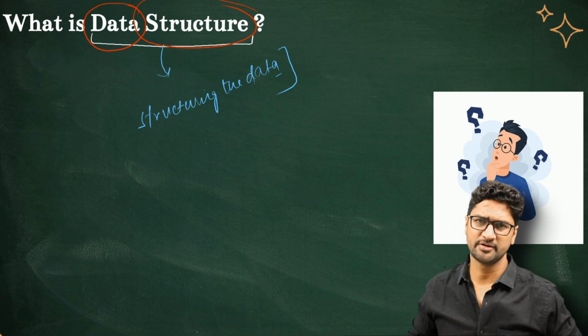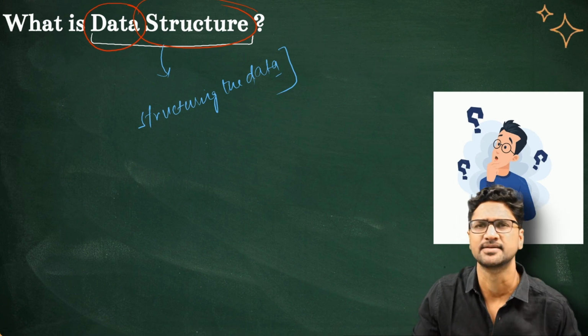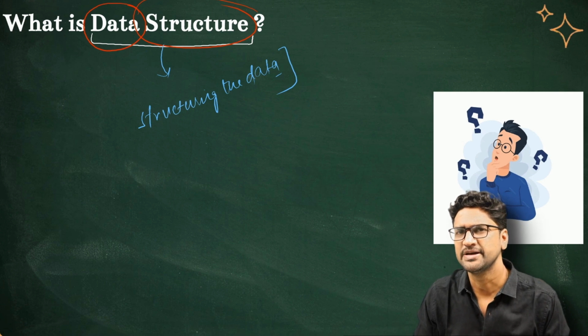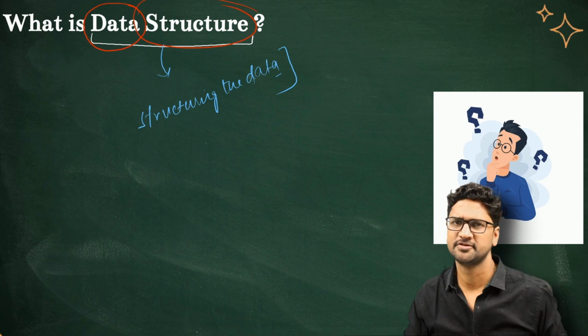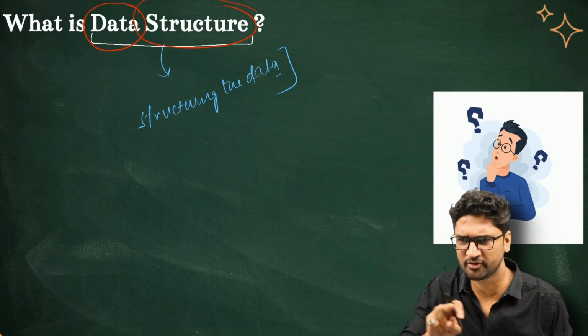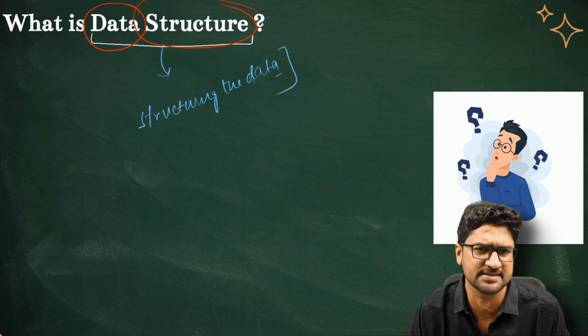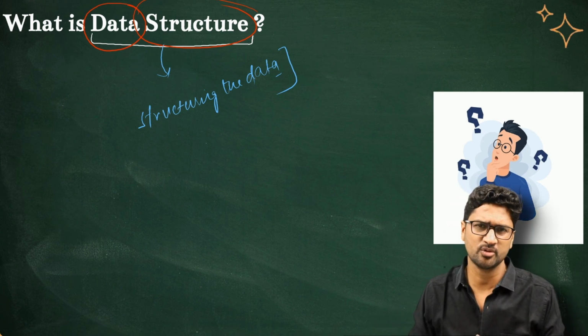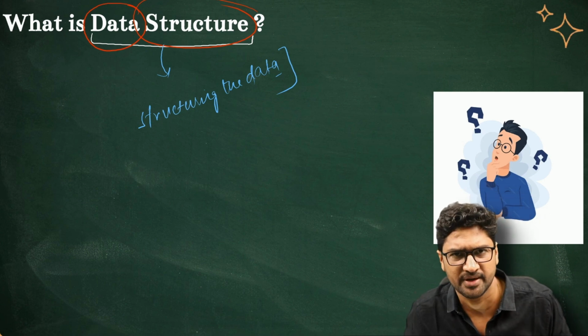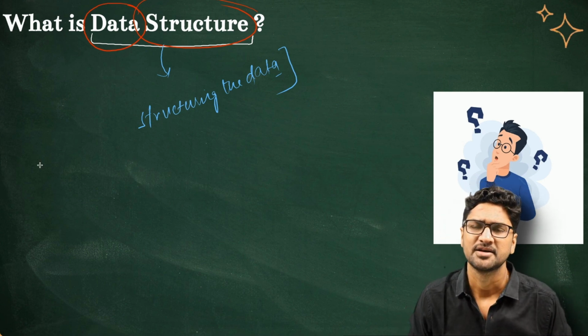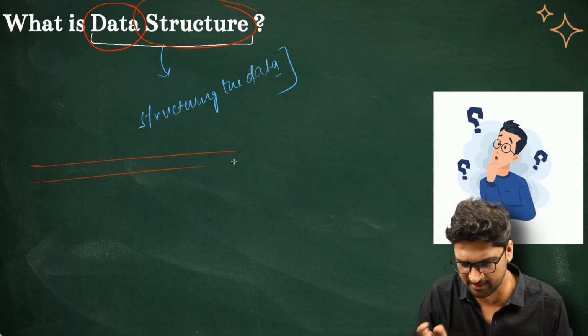And why do we do it? We do it so that we are able to achieve two things. But before I talk about that, let's talk about the real world. This concept of arranging things is not new only to the world of programming. It's also relevant in the real world as well. I'll give you an example.